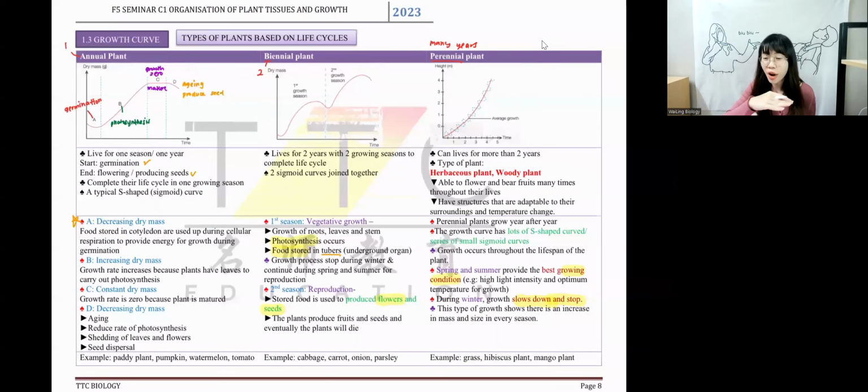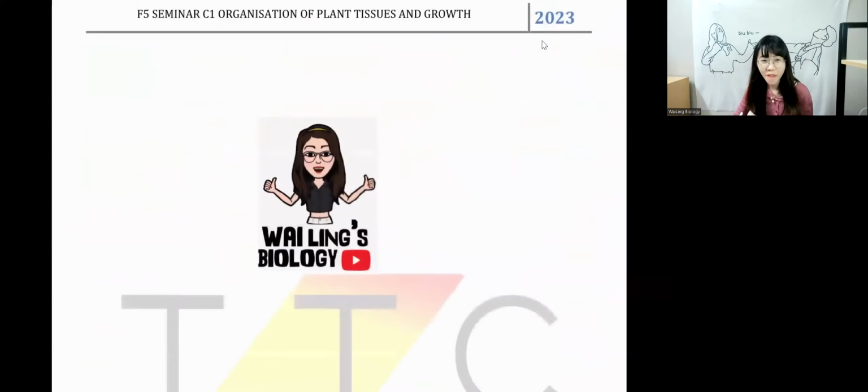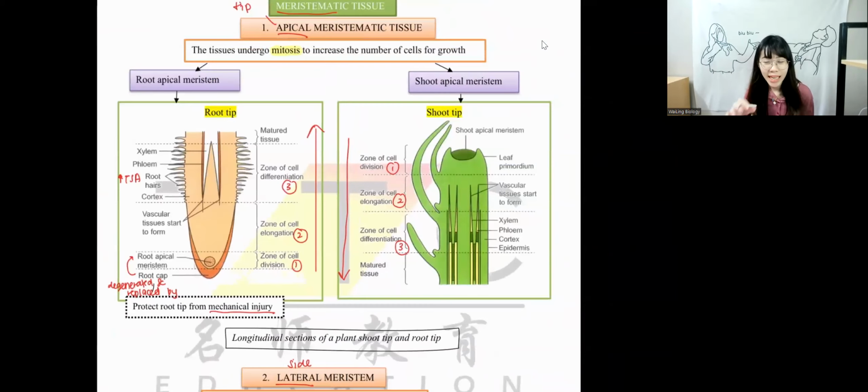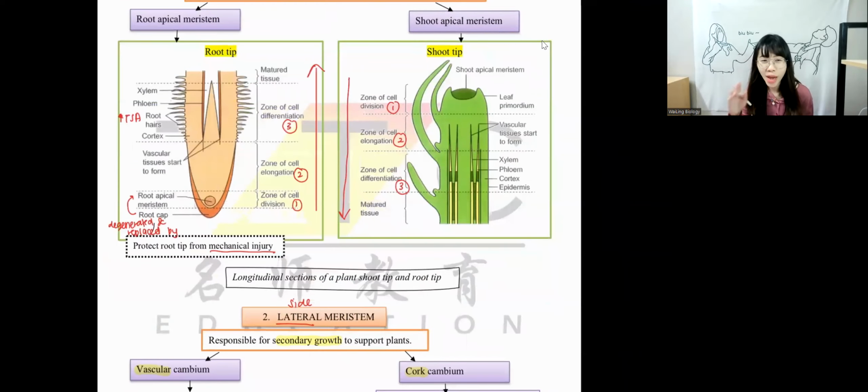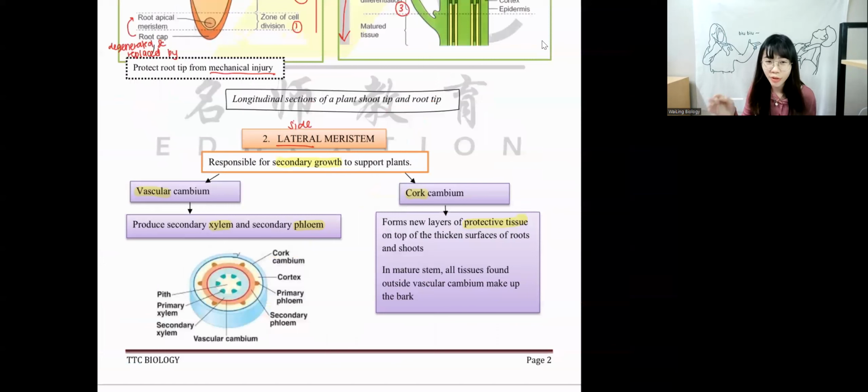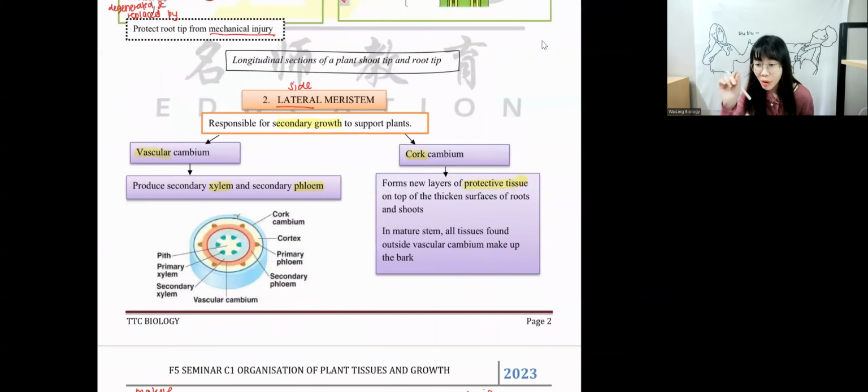Okay, so let me give you a summary of what you have to study in chapter 1, guys. So in chapter 1, summary, first, on page 2, we have to know about the tree zone location, either you look up or you look down. In lateral meristem, we have to know we have vascular cambium and cork cambium. The explanation you don't have to know, never mind, but you know the name.